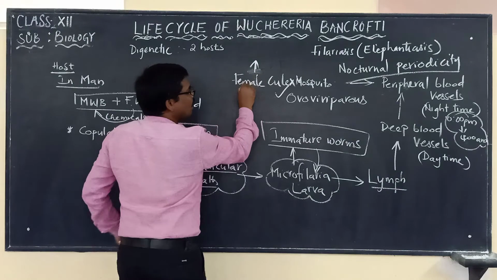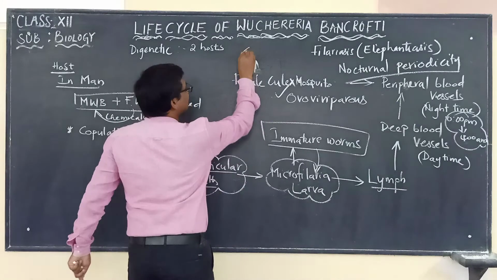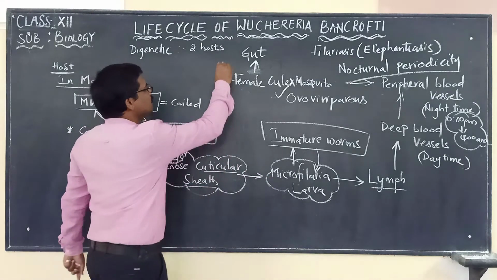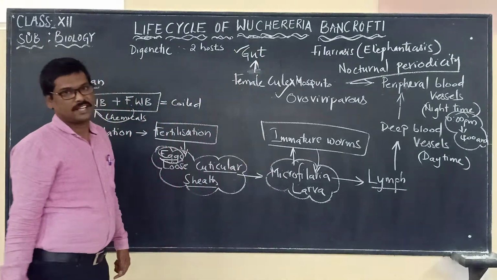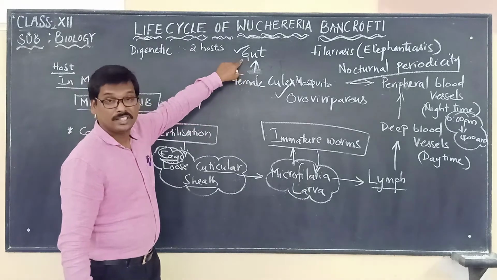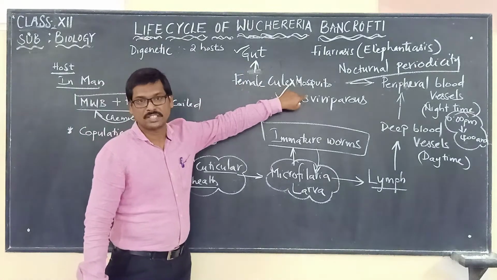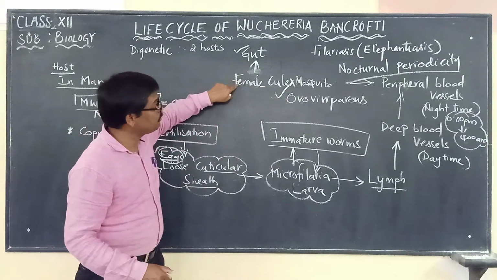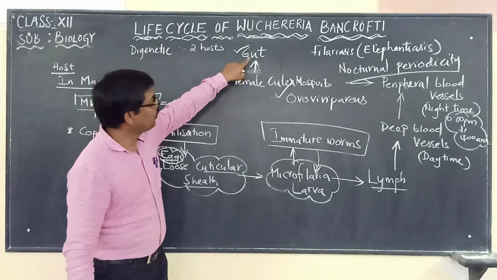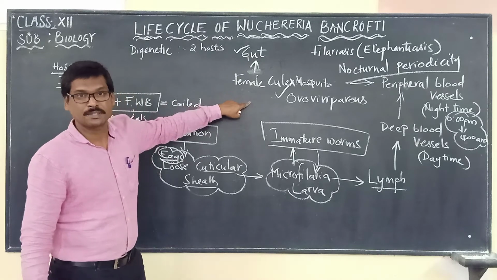So what is there now in the female Culex mosquito's gut? It is the microfilarial larvae. They have now reached the gut of the female Culex mosquito.